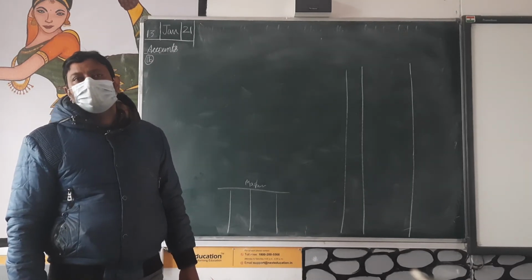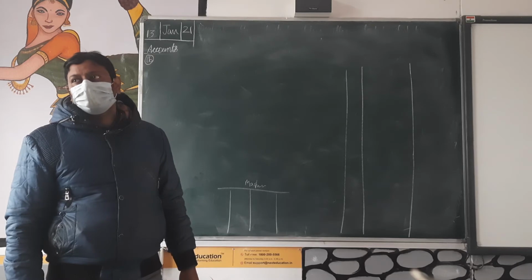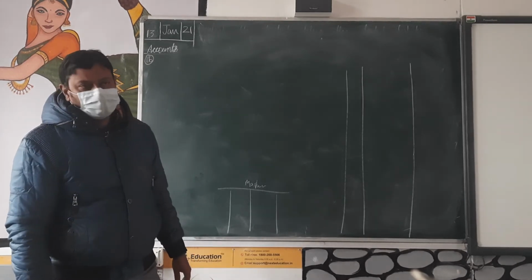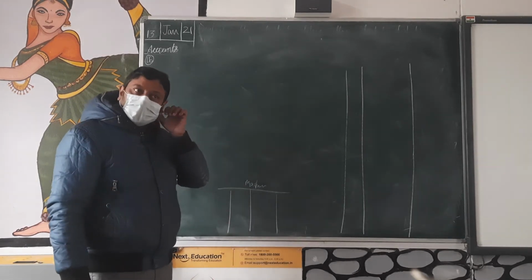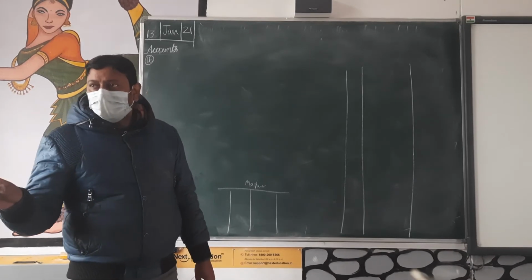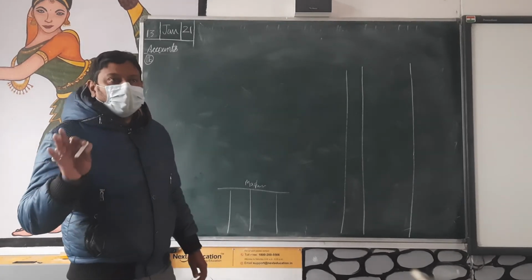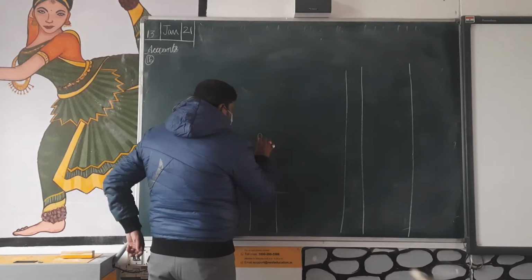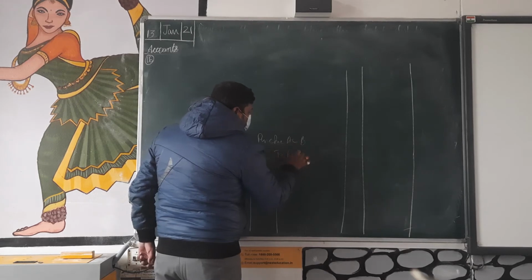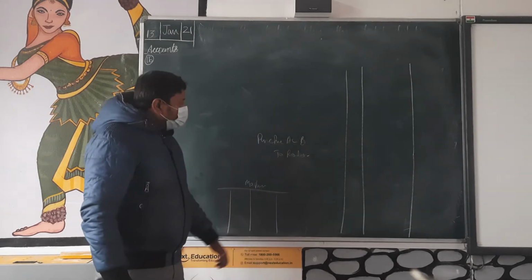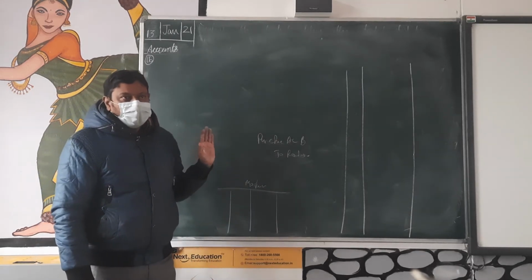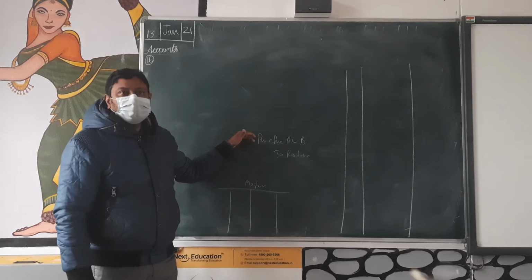Next. Credit purchase from Rohan, 9,000, were recorded in the sales book. However, Rohan's account was correctly credited. So the main entry is purchase account debit to Rohan, and Rohan will be credited, right.